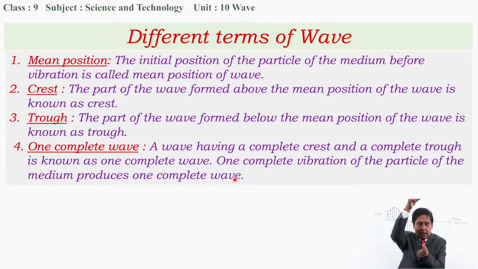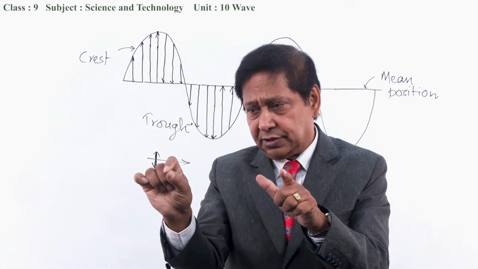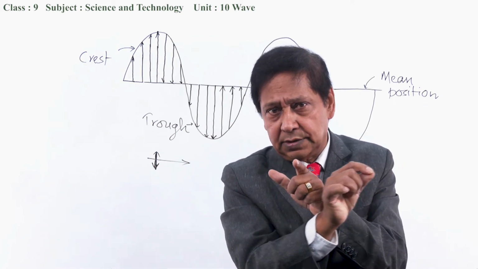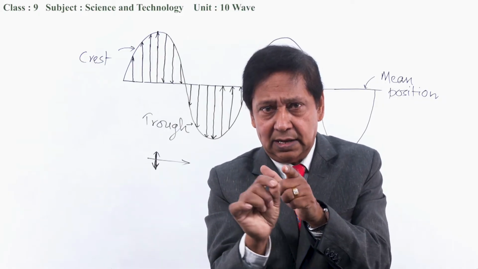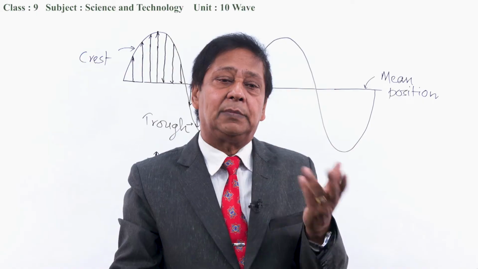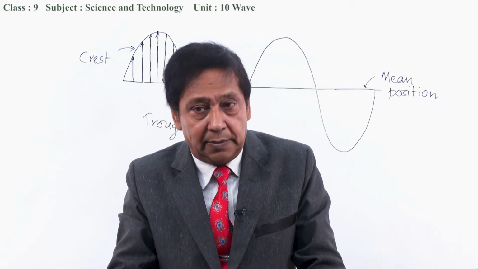It can be understood this way also. There's a mean position, it goes to the extreme position, comes back, goes to the extreme position of the other side and again comes back. This is one complete vibration. And when one complete vibration occurs, this is called one complete wave also.